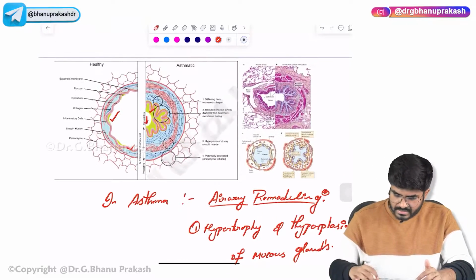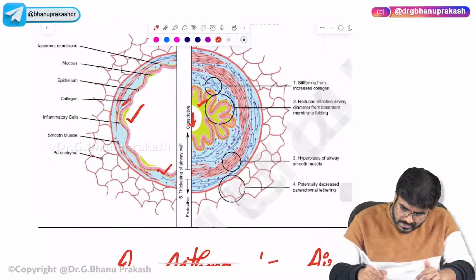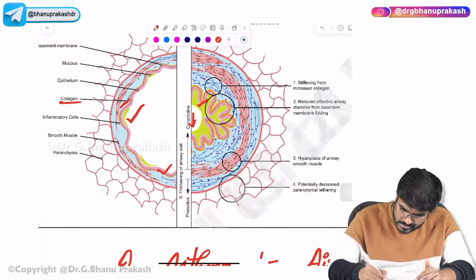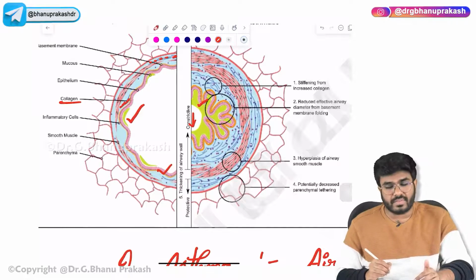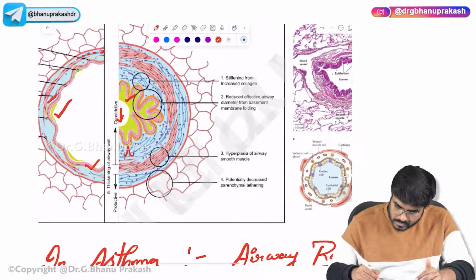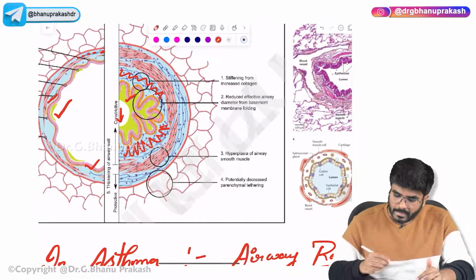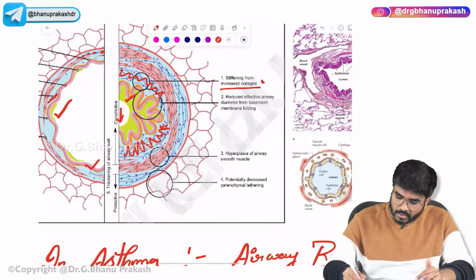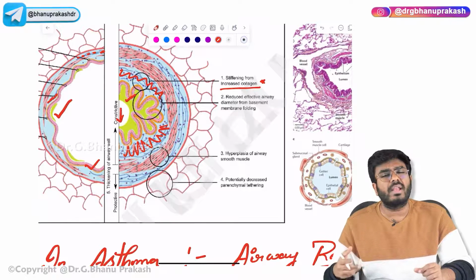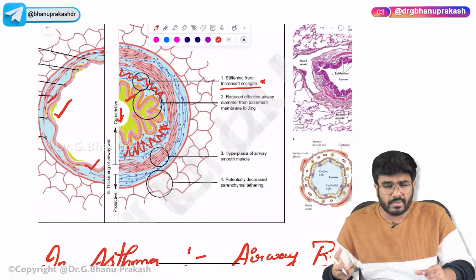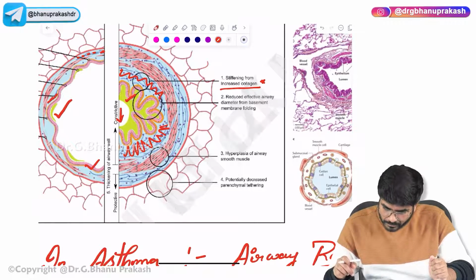So, where exactly is this? See, look here. These are the collagen fibers, right? These blue color things are the collagen fibers. Now, here see, there is so much amount of collagen. Increased collagen. Because of more collagen, the airway becomes stiffened. So that's one change which you can appreciate.